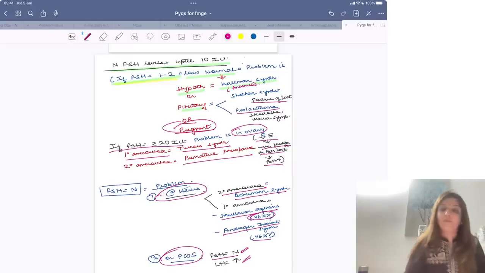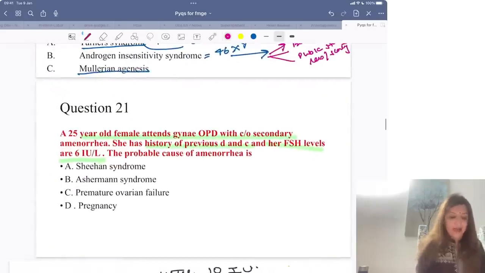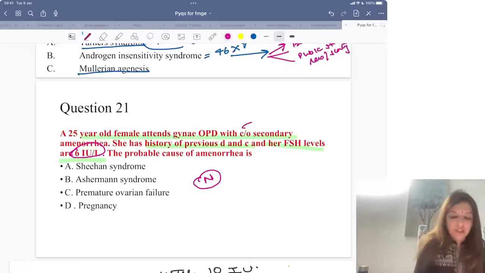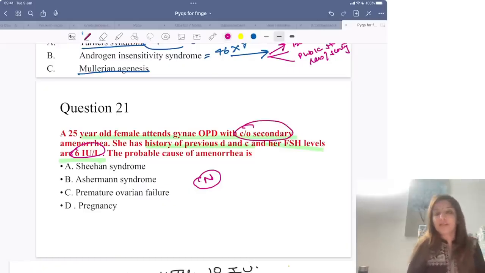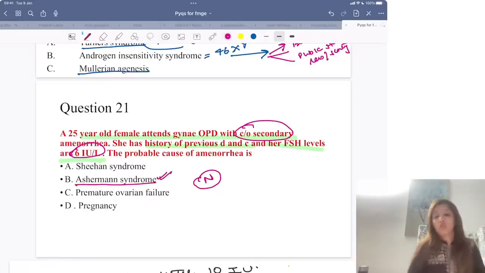Okay. Now, in this case, they are saying FSH levels are 6 international units. That means FSH levels are normal. Normal FSH levels किसमें मिलते हैं? That means problem किसमें है? Uterus में है. And patient आ रहा है secondary amenorrhea के साथ. So that means she is a case of Asherman syndrome.